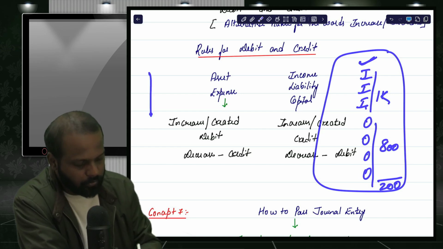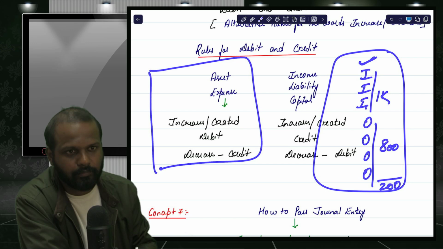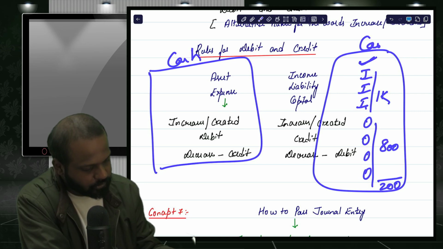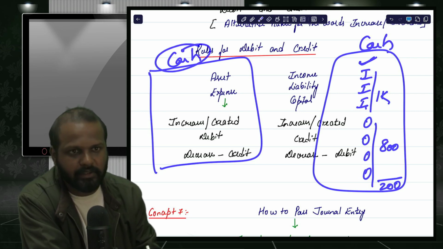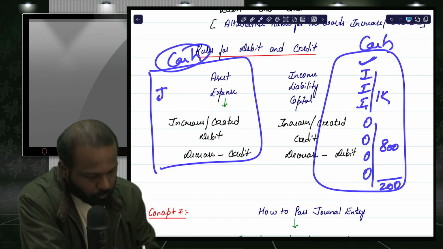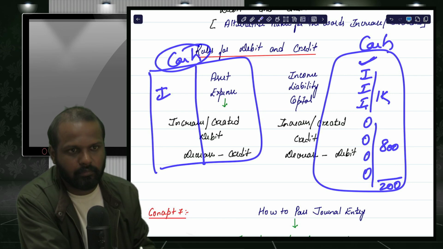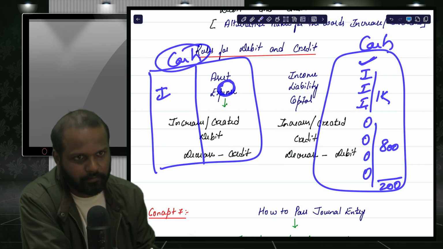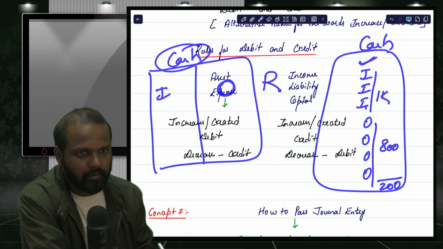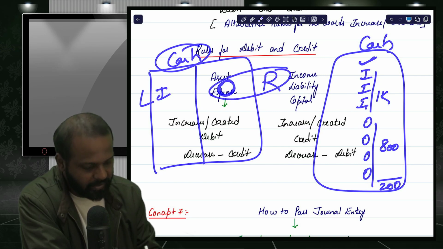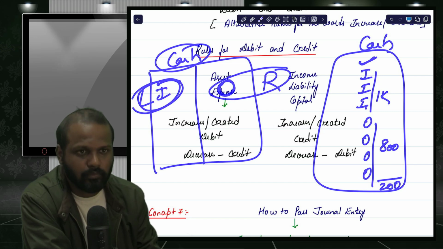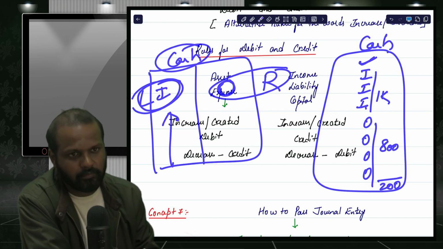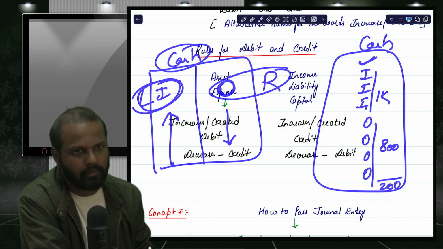Or else, you take one sheet of paper and write cash there. Here also I'm recording cash transactions only. Inflow you write on one side and outflow you record on the other side. So you make two sides, one right hand side and one left hand side. If anything increases you write it on one side, if anything decreases you write on the other side.